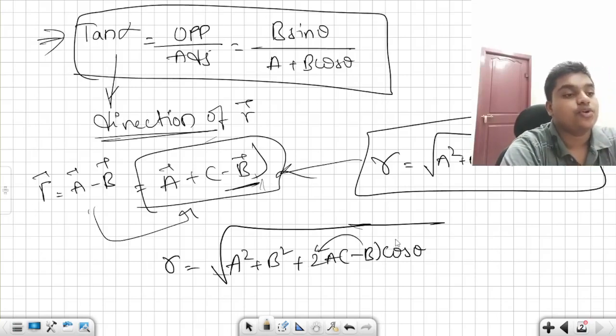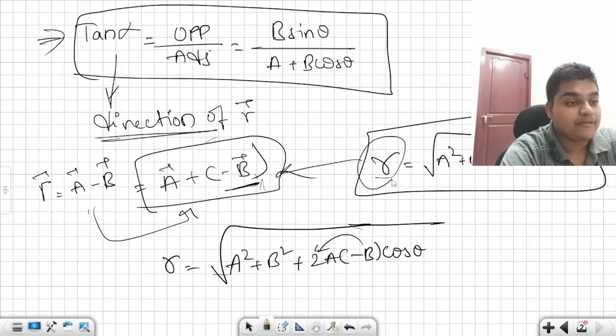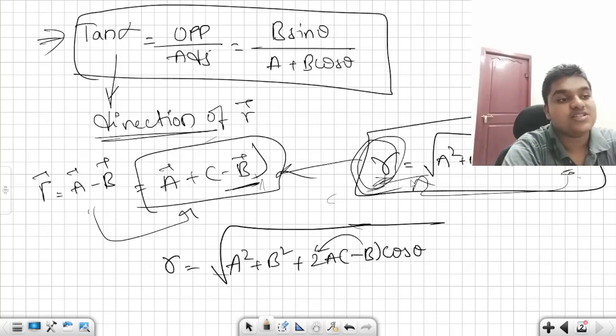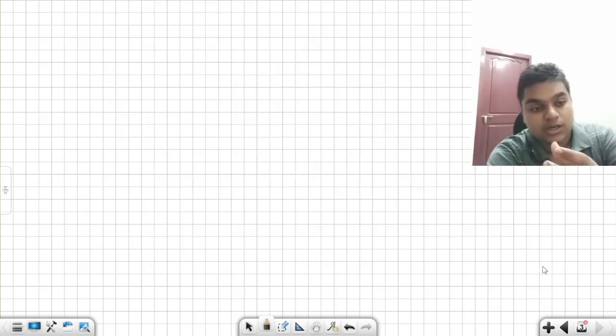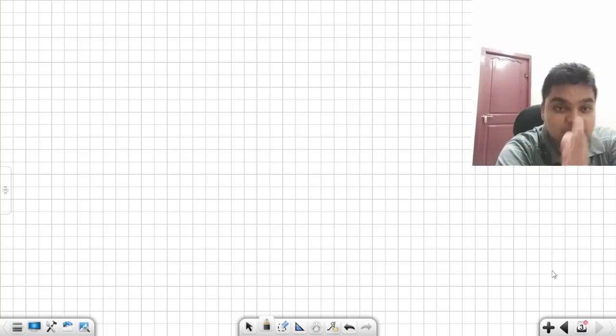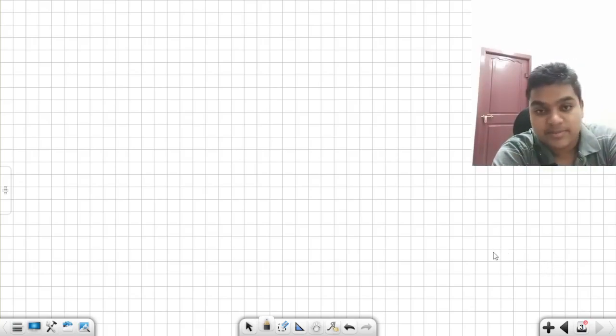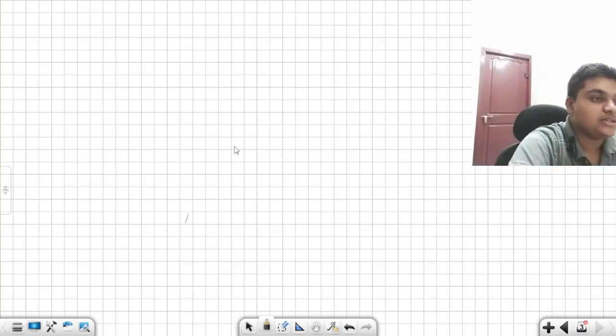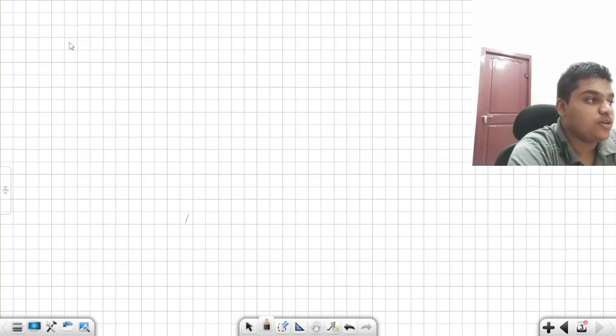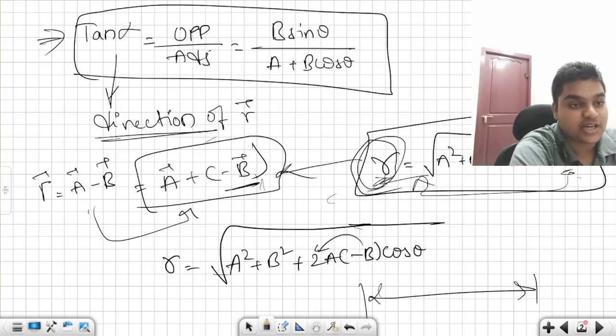What are the maximum and minimum values of this theta? That gives you the maximum value and minimum value of this resultant R, from which to which this R can lie. It is not any constant. It is a variable. It varies between two ranges. One is a maximum range, the second one is the minimum range. What is that maximum and minimum range between which this resultant varies? Those ranges can be found out by substituting values of theta here.